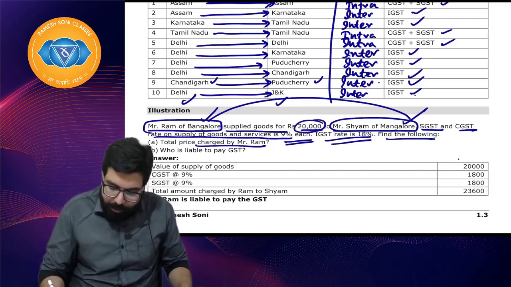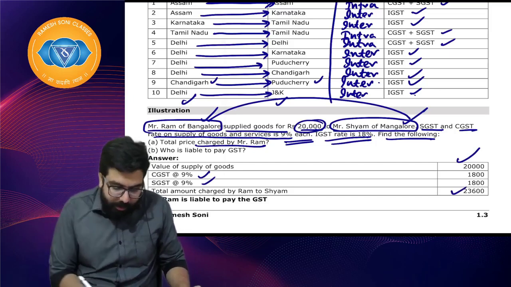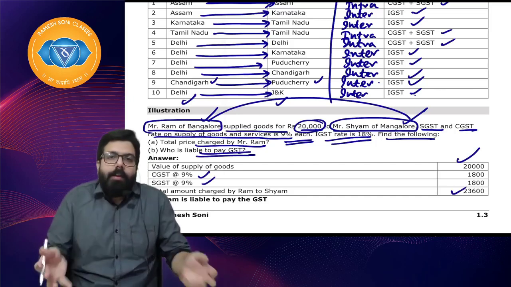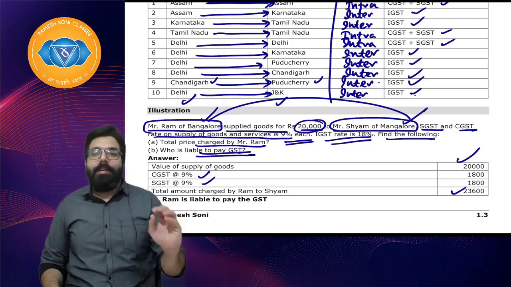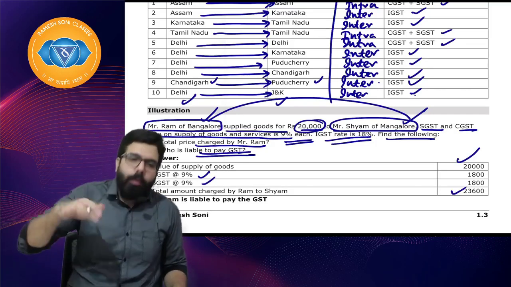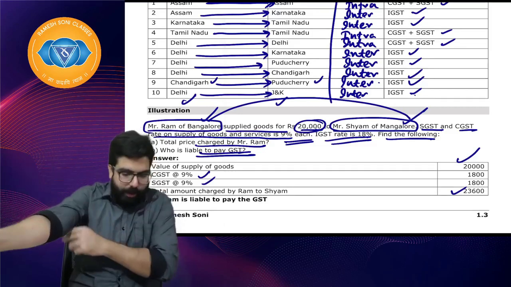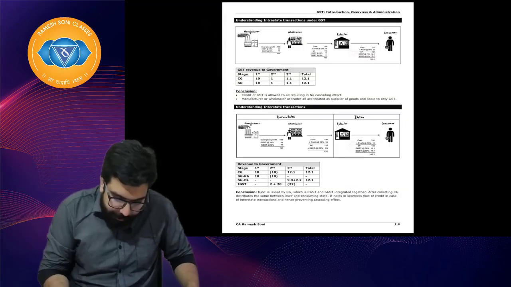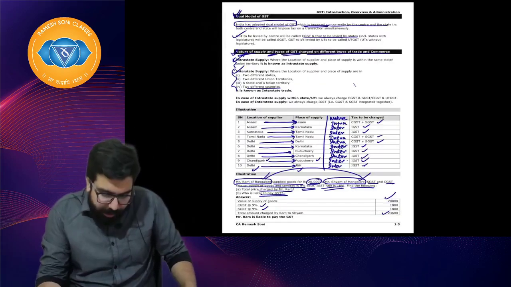What will be the total price? 20,000 plus 9% CGST, 9% SGST. Sir, 23,600. Who will be liable to pay GST? Sir, of course, Ram, the supplier, will be liable to pay GST. There are some cases where the recipient is also liable, that is known as reverse charge. I will talk about it later, right, everyone? Chalo, let's go ahead.